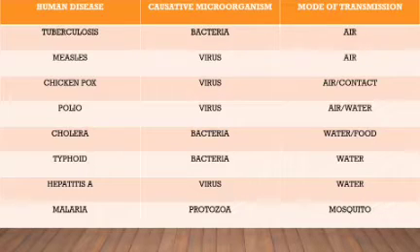The causative microorganism is virus and the mode of transmission is air and water. Then comes cholera. The causative microorganism is bacteria and the mode of transmission is water or food. Then comes typhoid. The causative microorganism is bacteria and the mode of transmission is water. Then comes hepatitis A. The causative microorganism is virus and the mode of transmission is water. Next disease is malaria. The causative microorganism is protozoa and the mode of transmission is mosquito.